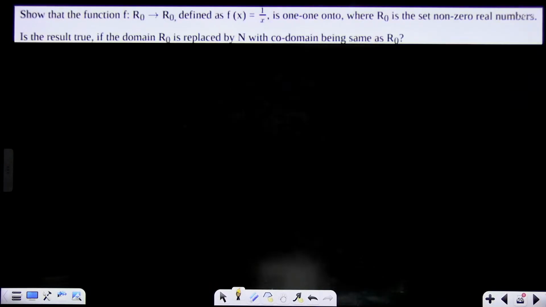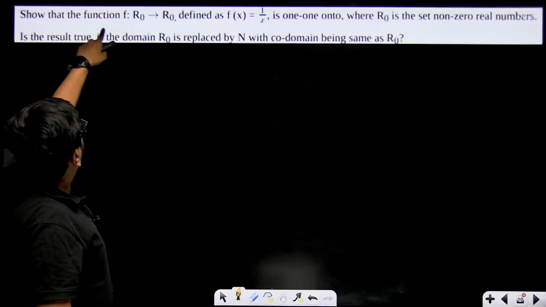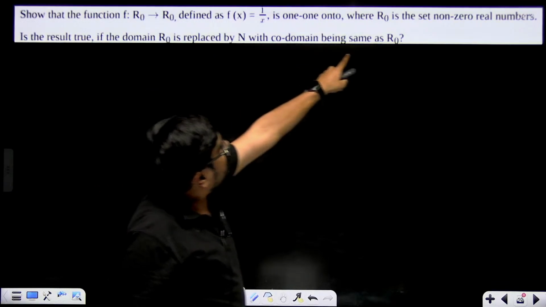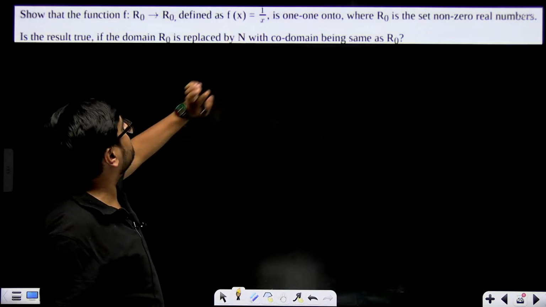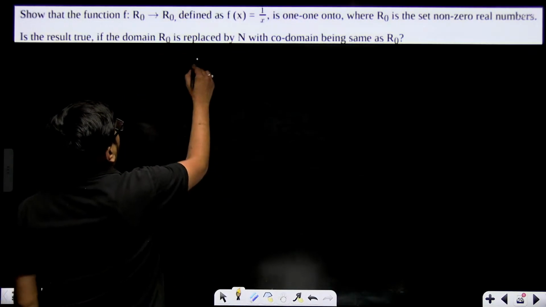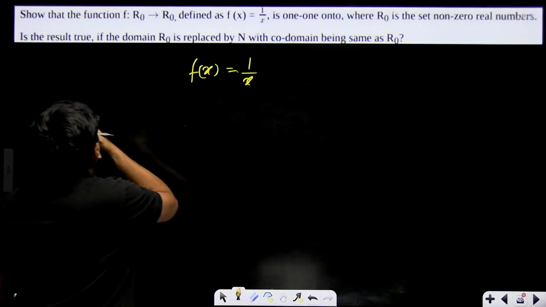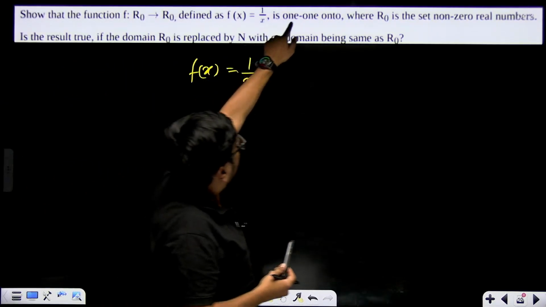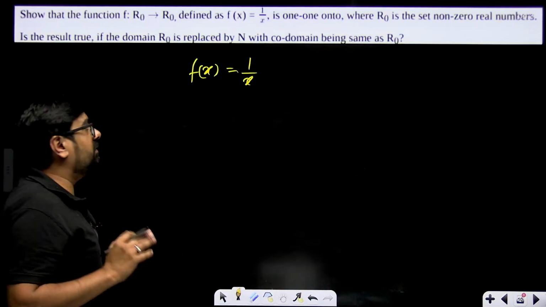Okay, 1-1 and onto, these type of questions, remember that. For example, let's do this one. Show that R0 to R0, where R0 is a set of non-zero real numbers, that means all the real numbers but except 0, defined as f of x equal to 1 by x. Is the result true? We have to prove that this is 1-1 as well as onto.